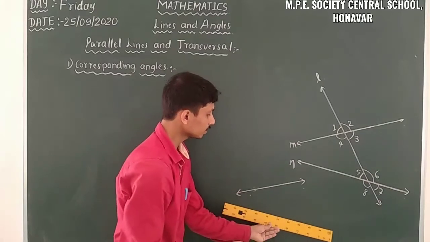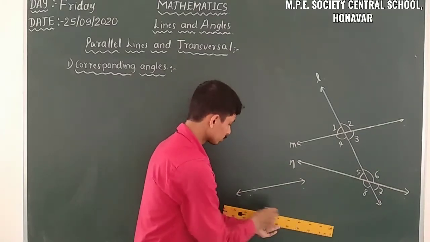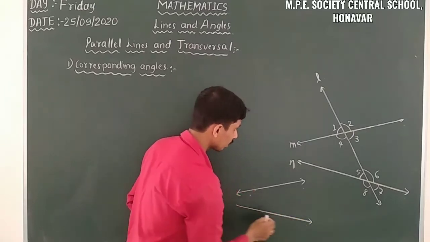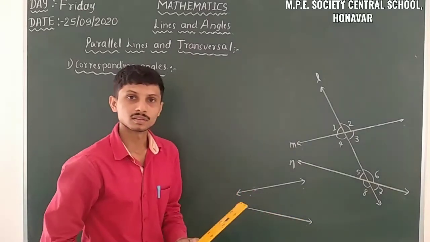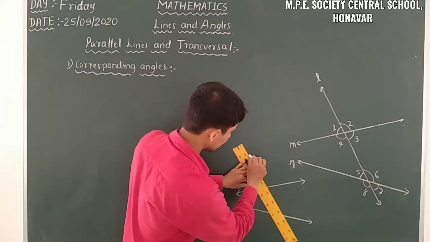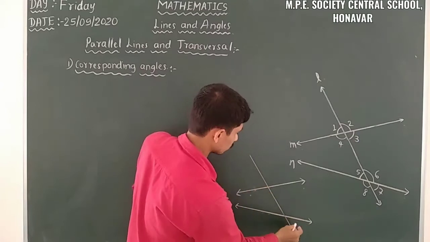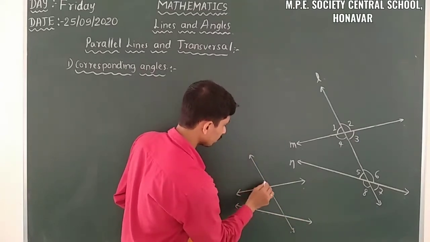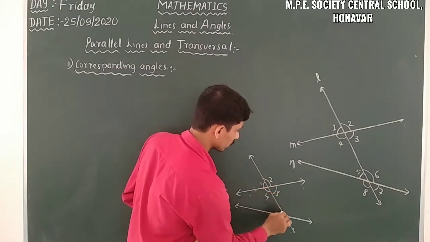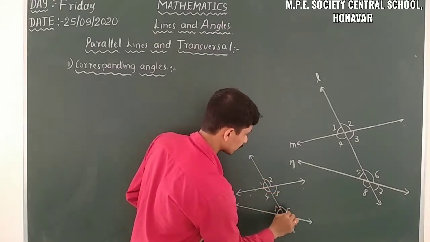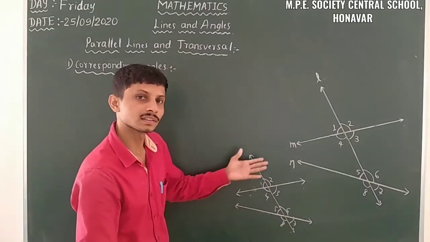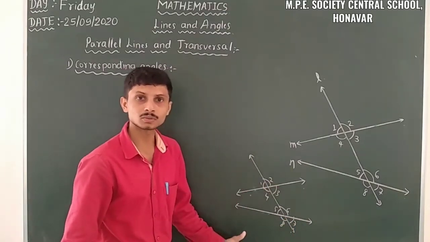This is only the rough part. Don't write in the pair. It is only for categorizing, or only for recognizing our angles. Here I will take the same figure as above. Here we have angles 1, 2, 3 and 4, and 5, 6, 7 and 8. So this is the transversal, the nature of the transversal.